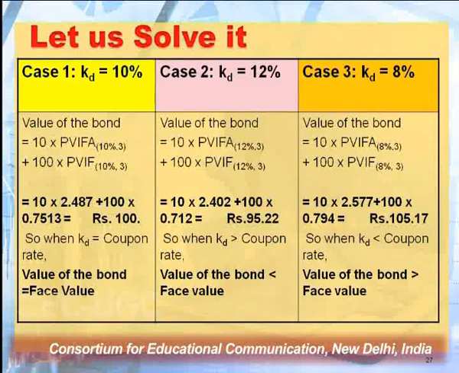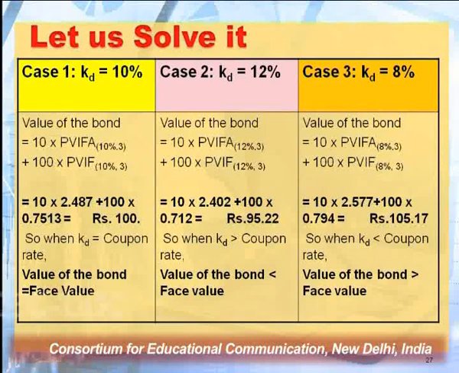So it is proven here that when cost of debt is equal to coupon rate, the value of bond is equal to face value. So whatever the theorem said, it is proved here in case 1. In situation 1, I did the calculation so that I can justify whether whatever the theorem is saying is true or not. Had I not been getting the same answer, I would have said no, the theorem is wrong. The theorem is saying that you have to examine the impact of your expected rate of return on this bond valuation. If your expected rate of return is equal to coupon rate, then your bond value is going to be face value.